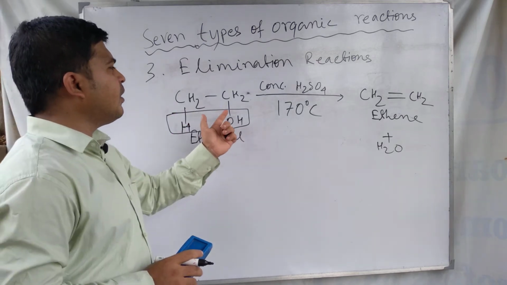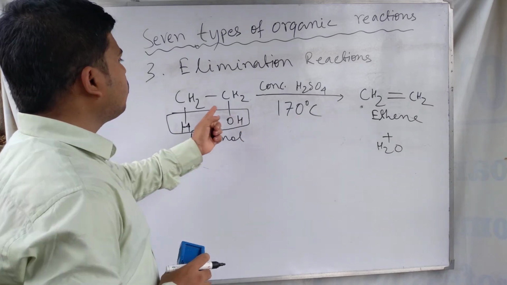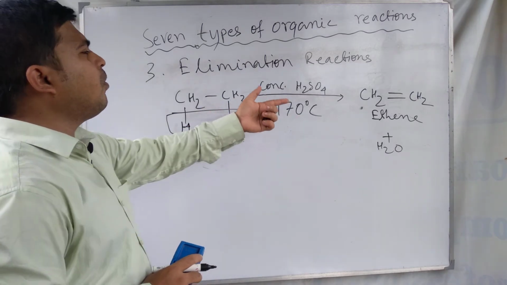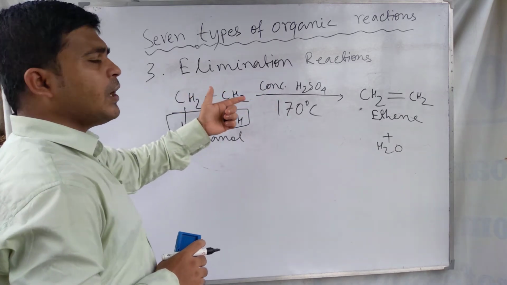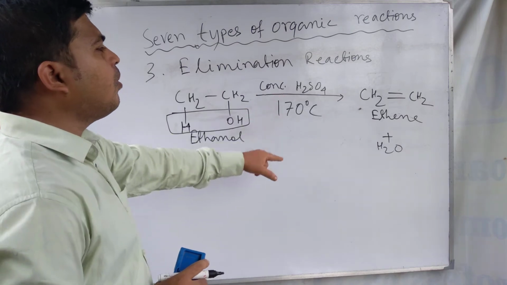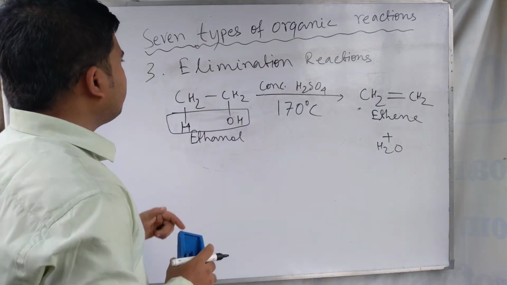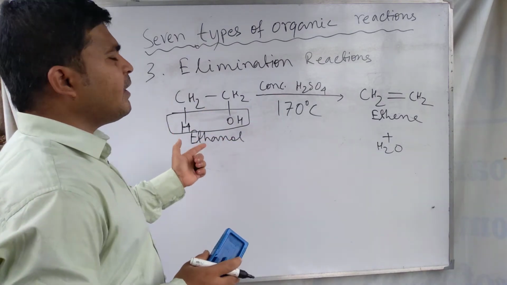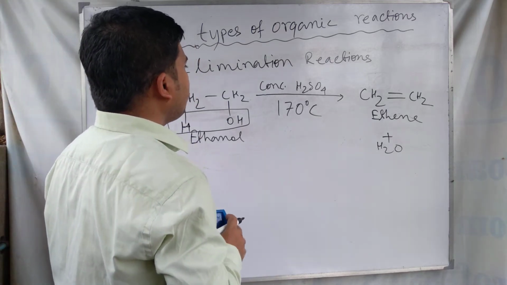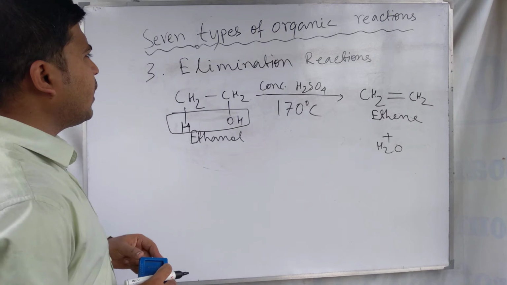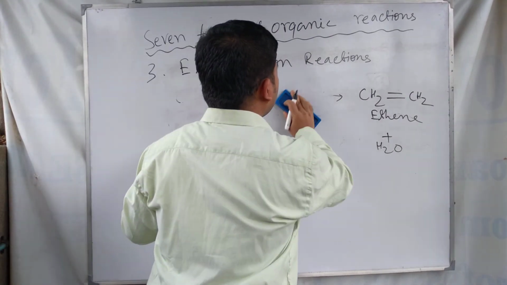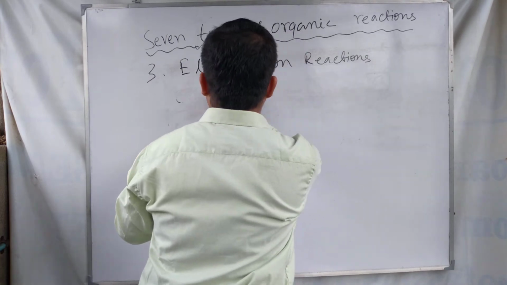In addition reactions, multiple bonds are broken to form single bonds, but in elimination reactions multiple bonds are formed. So addition and elimination reactions are opposite to each other. This is an example of an elimination reaction, and we can see other examples also.